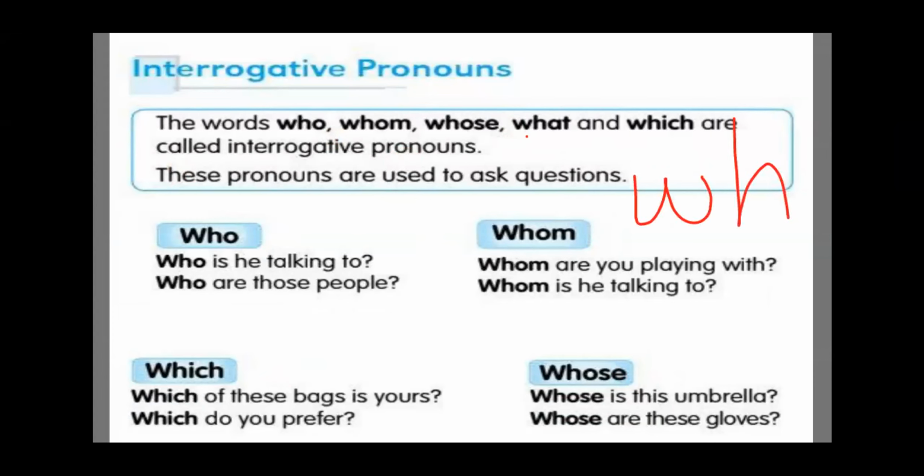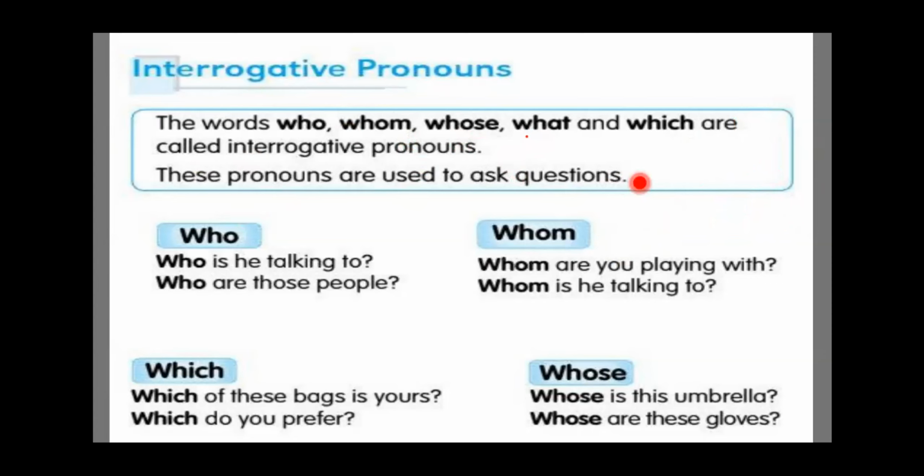What are the interrogative pronouns starting with? WH words. This is a tip to learn: if you forget, you can identify them with the help of this. All these interrogative pronouns start with WH. Who, whom, which, whose, what are called interrogative pronouns, and they are used to ask questions.